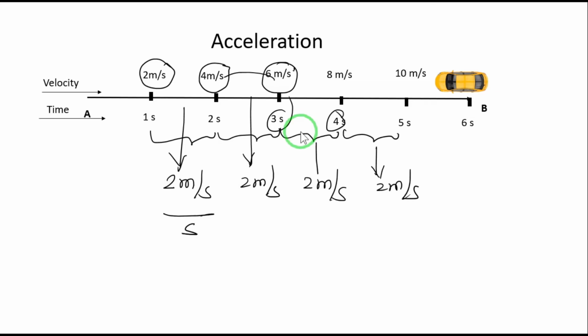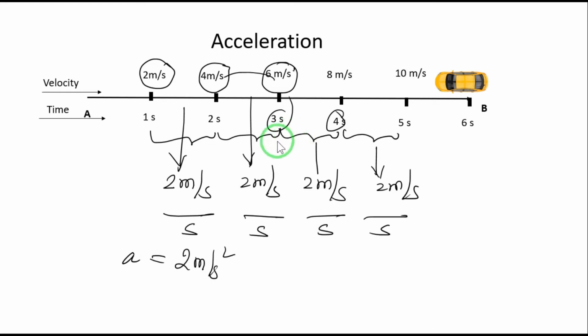For every second, you divide, and you get the acceleration equal to 2 meters per second square throughout the motion of this car. Then we say constant acceleration. Did you understand now? This is the meaning of constant acceleration, which involves equal change in velocity for every second, right? And now we'll go ahead.